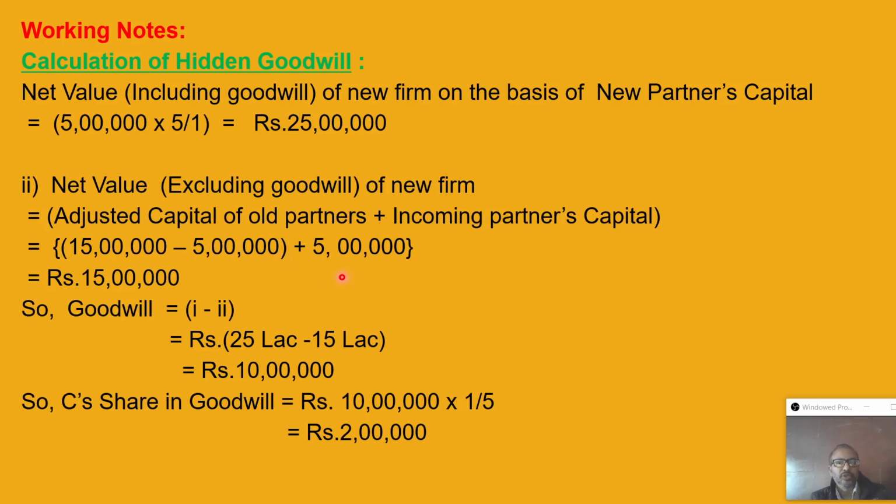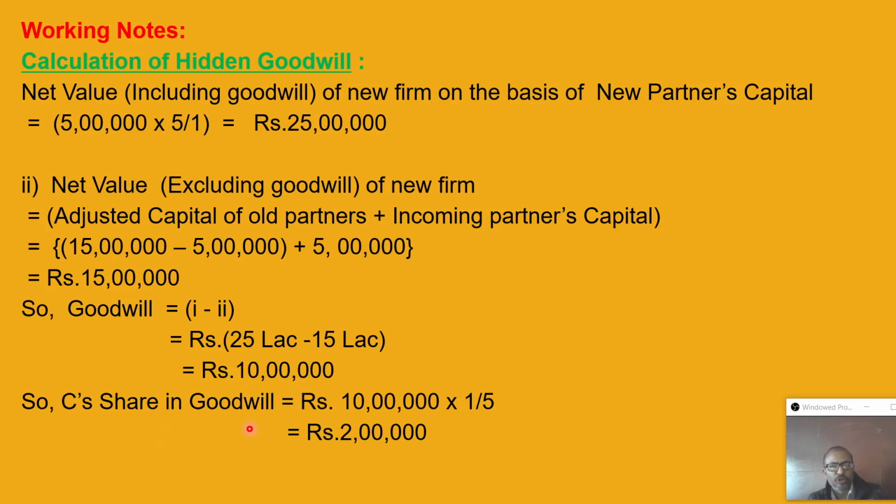That way, here we are adding the incoming partner's capital. That way also you can find out. If you don't want to add, then you have to take 4/5. If you find 4/5, it comes to 20 lakh. So whichever is easier, that way you can find out the value of goodwill. So the total firm value of goodwill coming here is 10 lakhs.